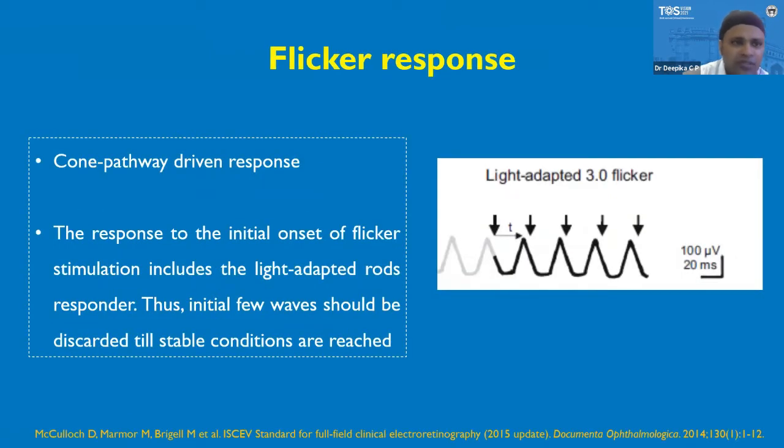Now, flicker responses are usually cone pathway driven responses. And in the light adapted 3.0 flicker, we ignore the first responses because they are from the light adapted rods.